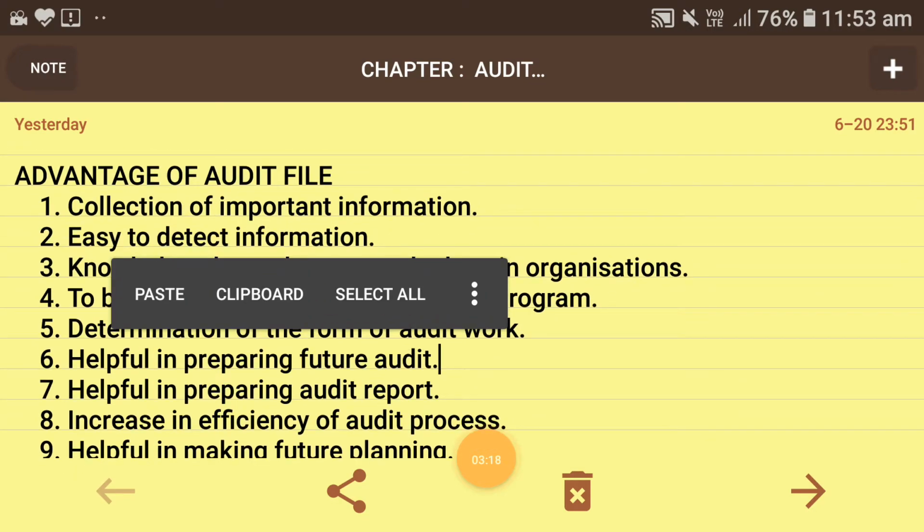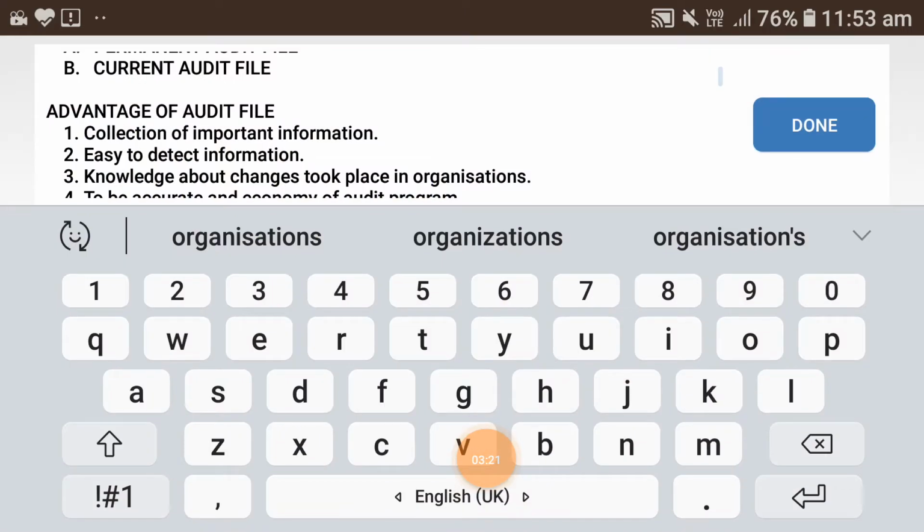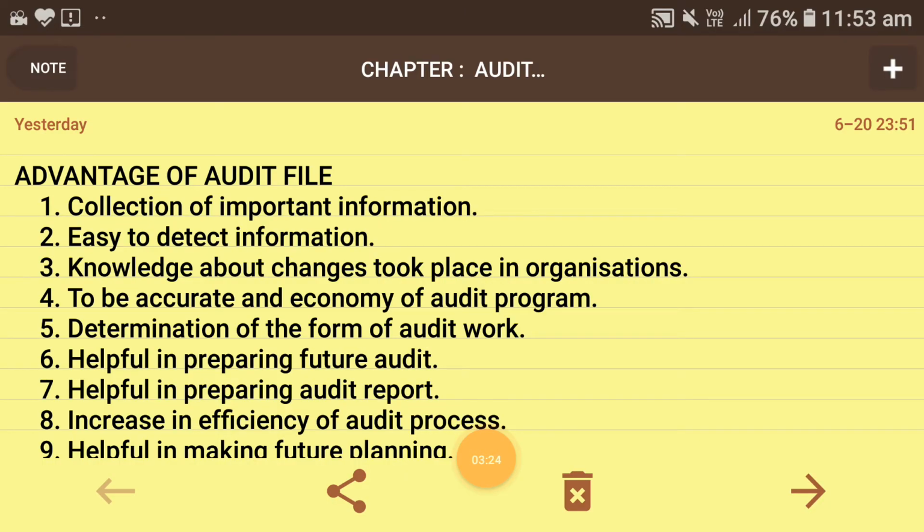Next is knowledge about changes that took place in the organization. Yes, through the audit file we could get knowledge about the changes that have been made in the organization. Like we have the previous financial year audit file and the current financial year audit file. So we could match those audit files and check whether any changes have taken place in the organization, and what sort of changes have been made this year which were not in the previous year, by which the profit may have increased, or by which a loss may have been made. So we could get information regarding these types of things from the audit file.